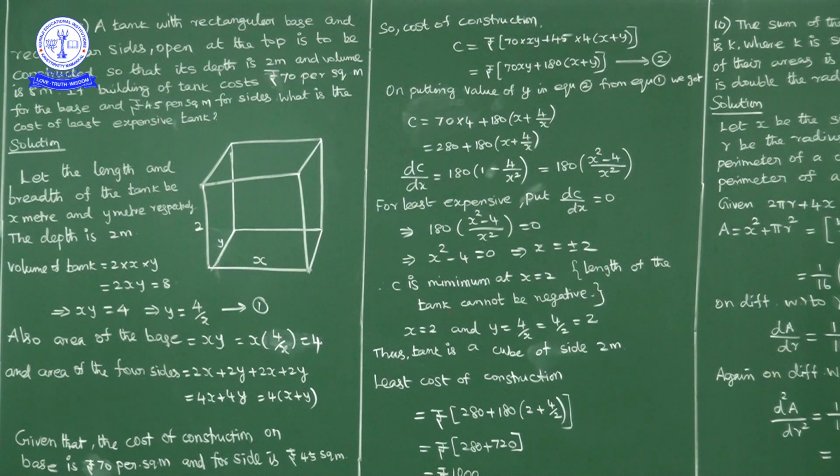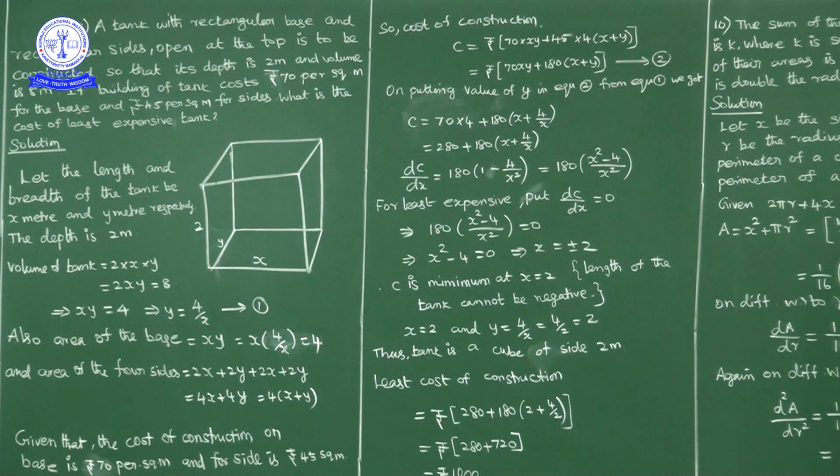Now, the cost of construction. How much is it? If you substitute 2 in place of x and 2 in place of y, already we have 280 plus 180 into (2 plus 4 by 2), which is nothing but 2 plus 2, which is 4. 4 into 180 is 720, 720 plus 280 is 1000 rupees. So the minimum cost is 1000 rupees.